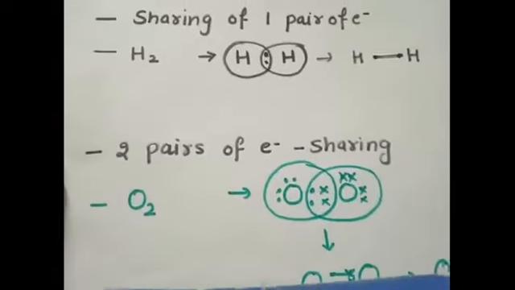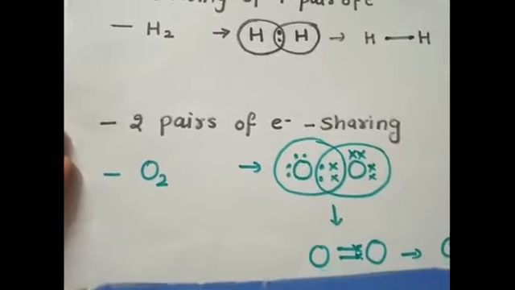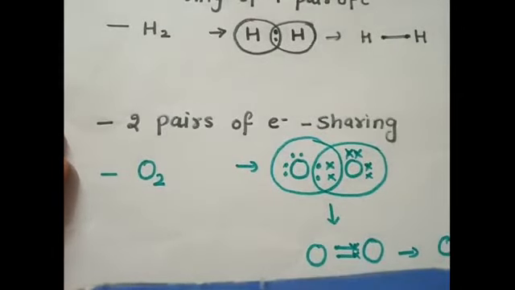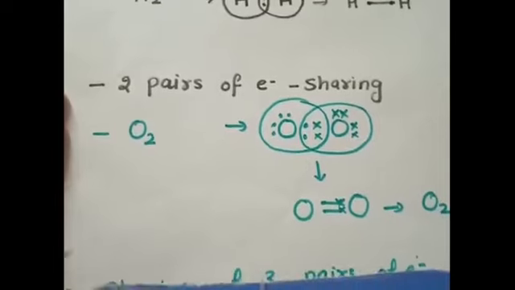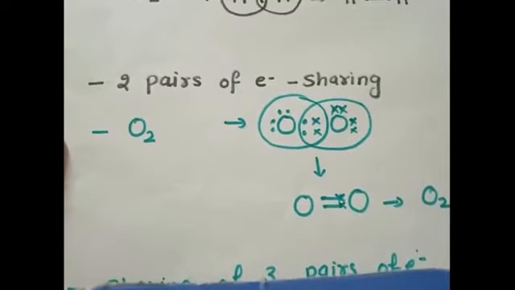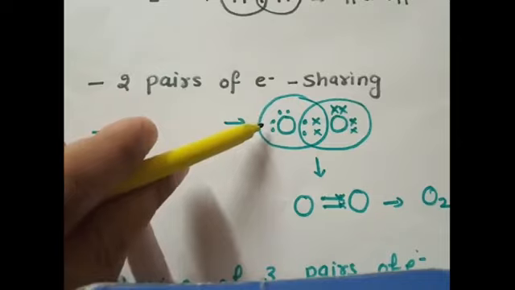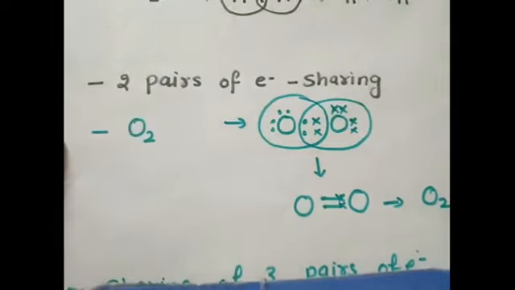Then we have double covalent bond. When the covalent bond is formed due to the sharing of two pairs of electrons between the two atoms, then this bond is termed as double covalent bond or simply double bond. For example, oxygen. We know that oxygen has 6 valence electrons in its orbit, and these 6 valence electrons are represented by dots and cross marks.